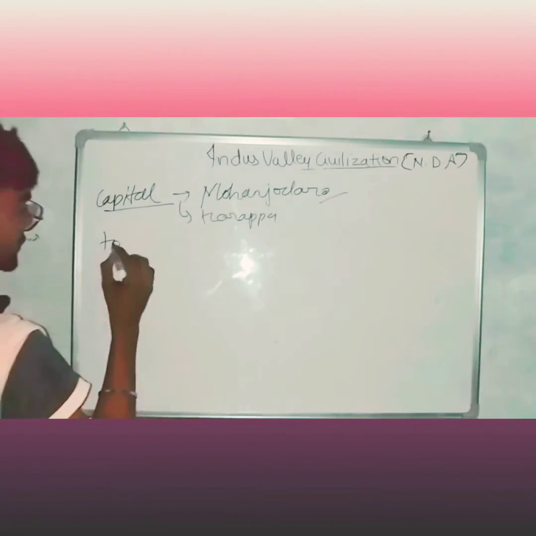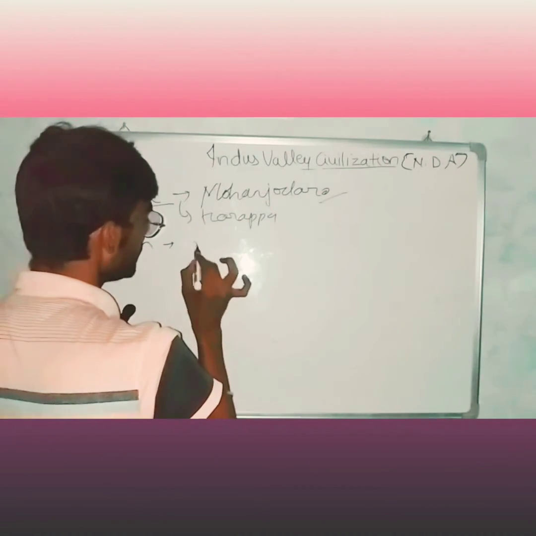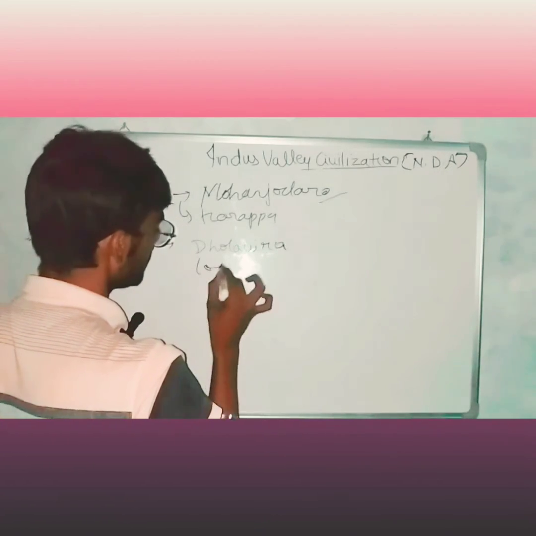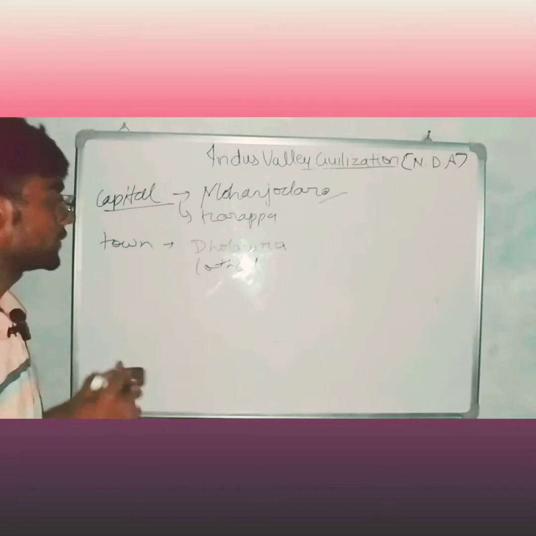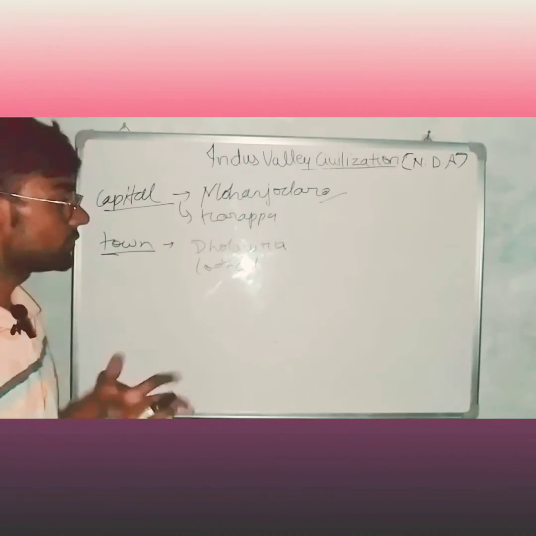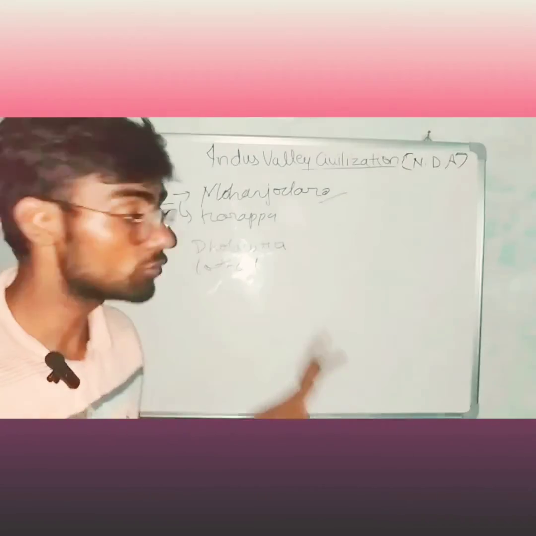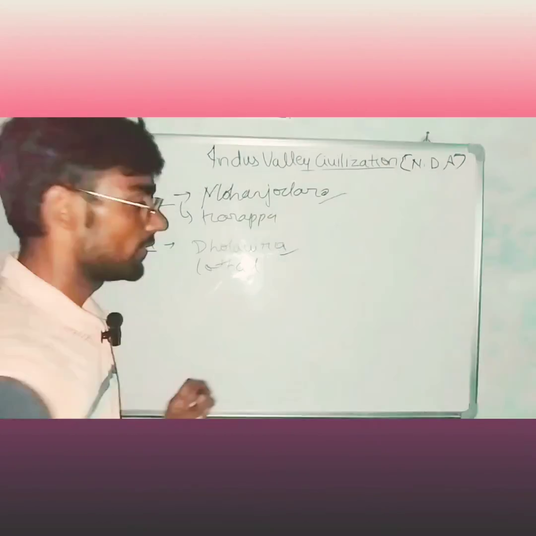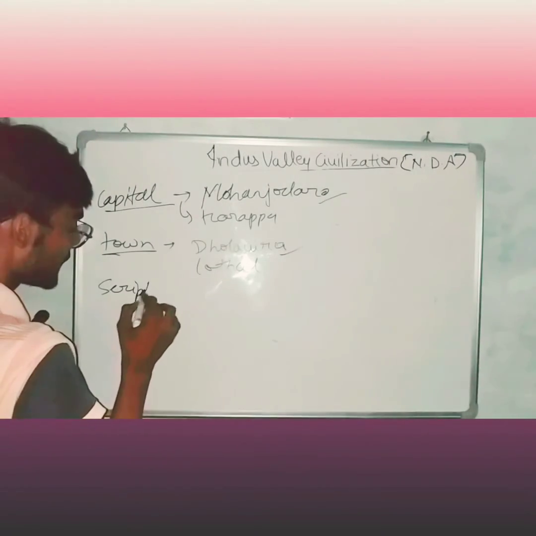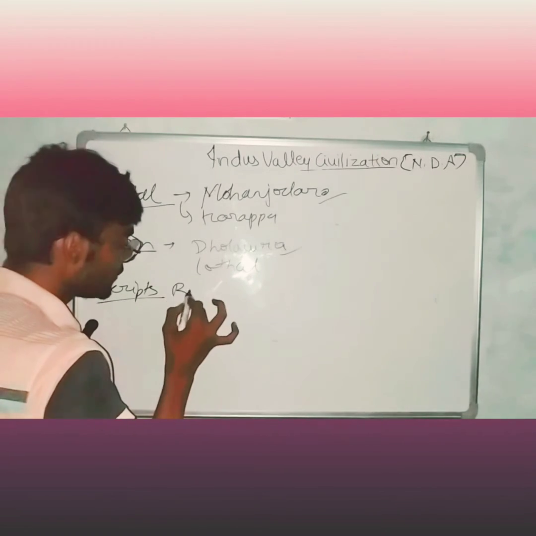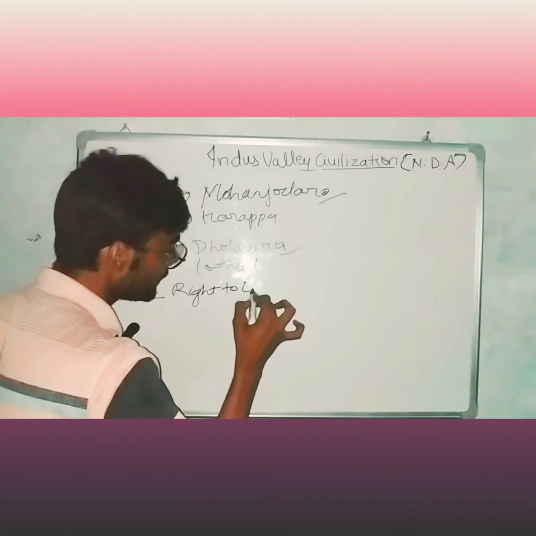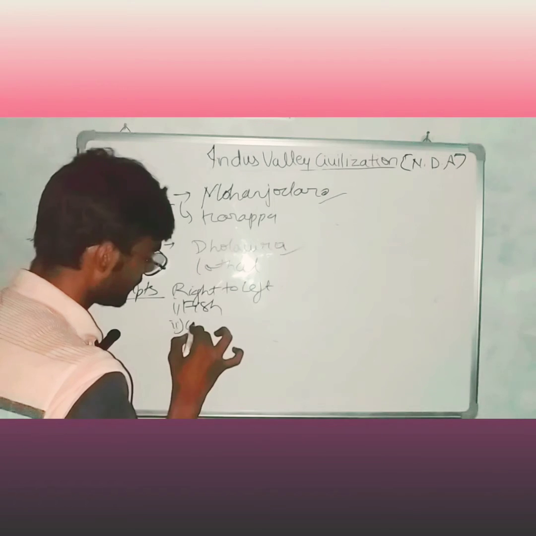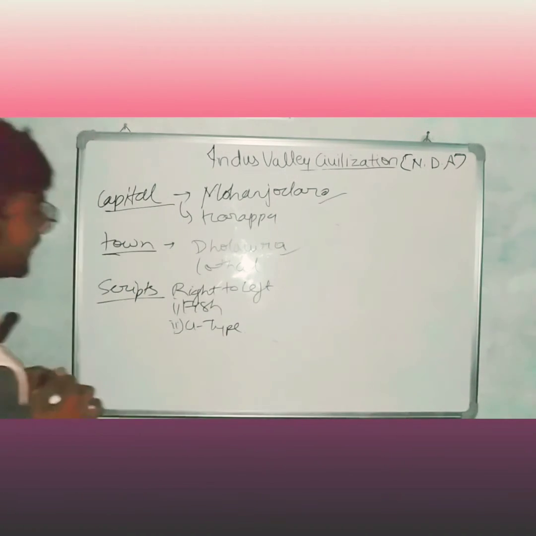The next is town: Dholavira, Lothal. Again, the same condition applies in the case of town. If Dholavira is not given in the options, then we go with Lothal. If both options are given, then we go with Dholavira. After that, scripts. Scripts are written right to left. One sign was of a fish and the second was of U-type.